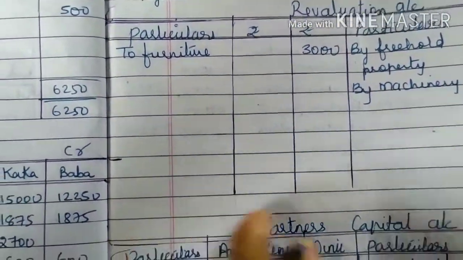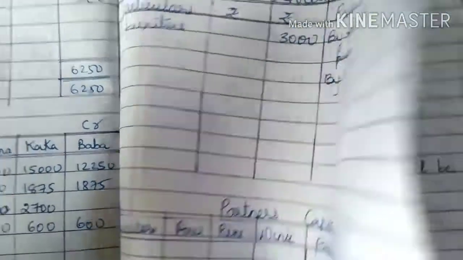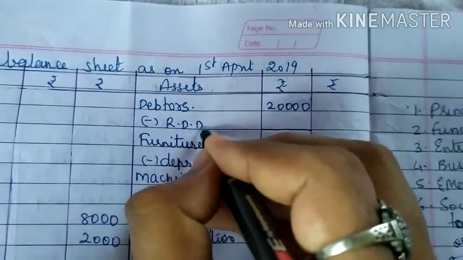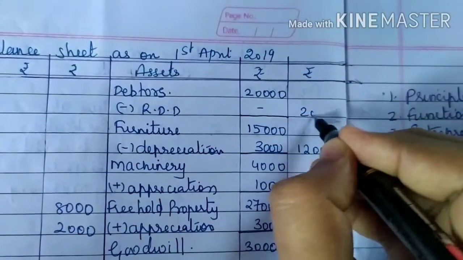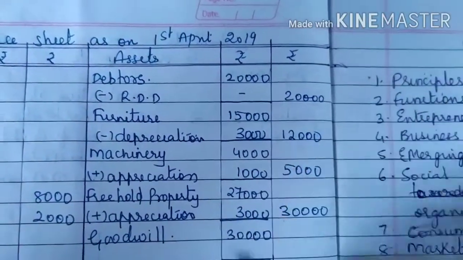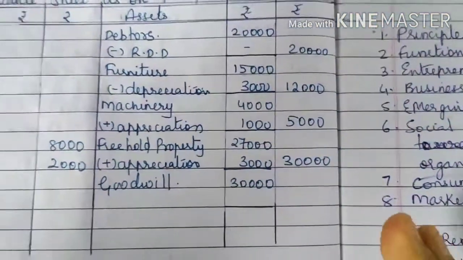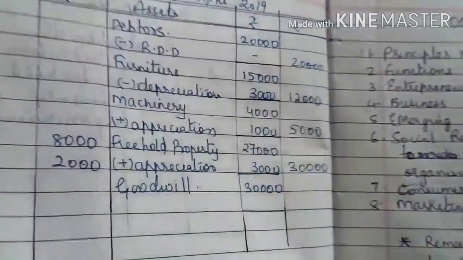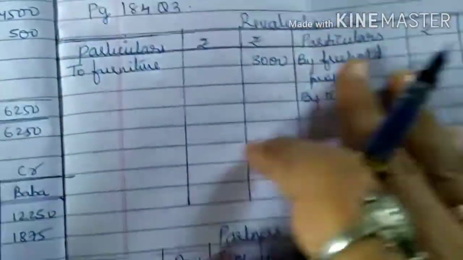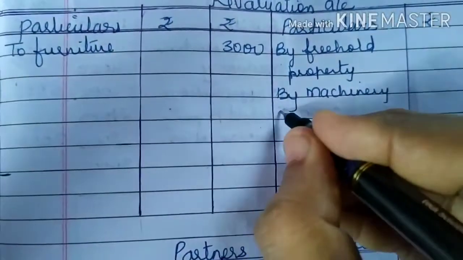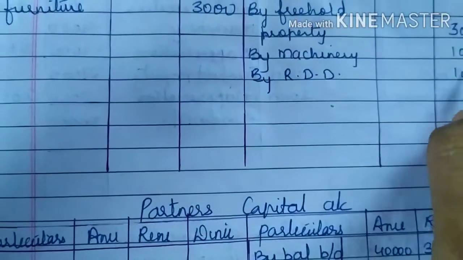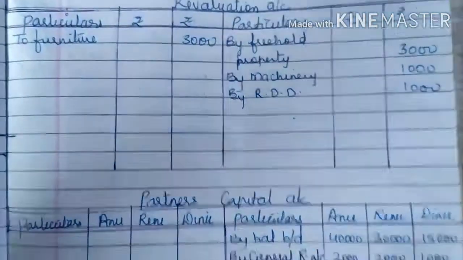All debtors are good, यानी अभी RDD नहीं रहेगा. पहले RDD था, अभी RDD नहीं है. पहले ये नहीं मिलने वाला था, अब ये मिलने वाला है. यानी कि जो 1,000 RDD पहले था, अब वो RDD नहीं है. That means we are going to get from our customer. तो it is a profit for the business. So by RDD 1,000 rupees.